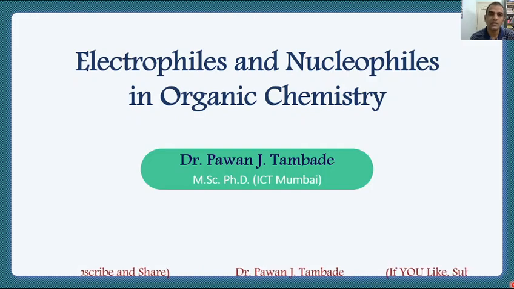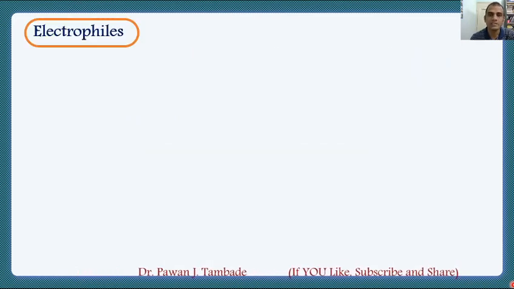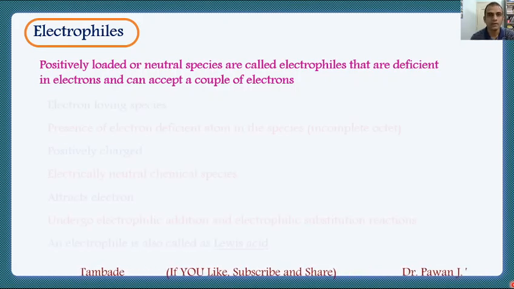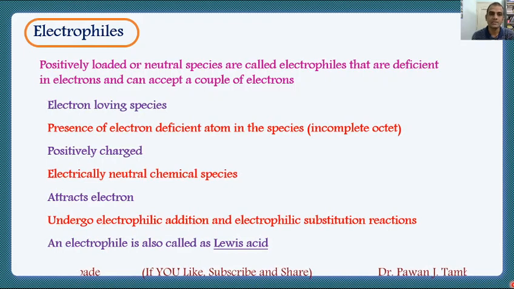In this video lecture, we will see what are electrophiles and nucleophiles in organic chemistry. So first we will see electrophiles. Electrophiles are positively charged or neutral species that show strong tendency to accept a couple of electrons. Electrophiles are electron-loving species.